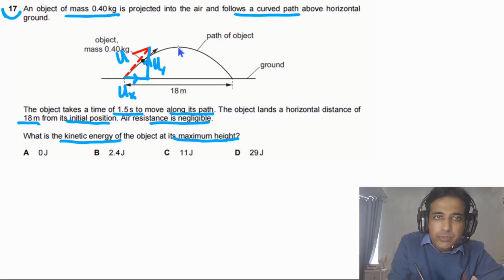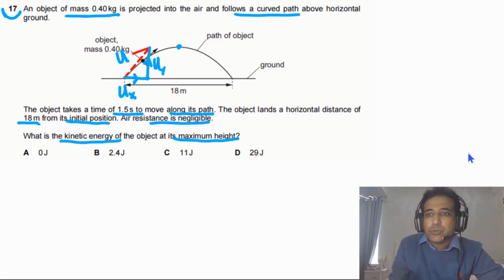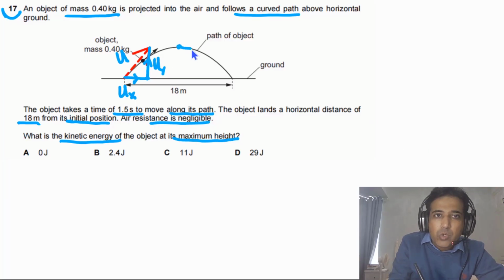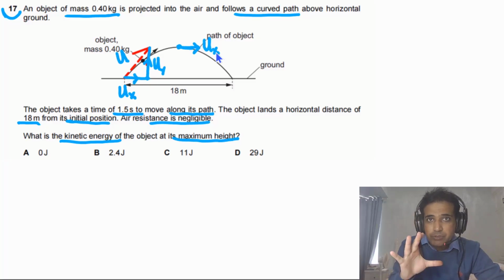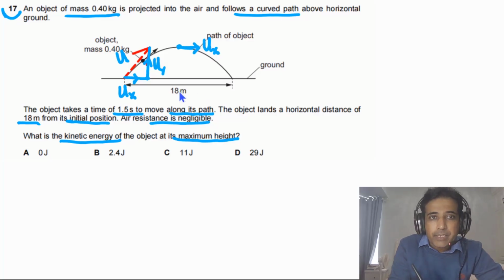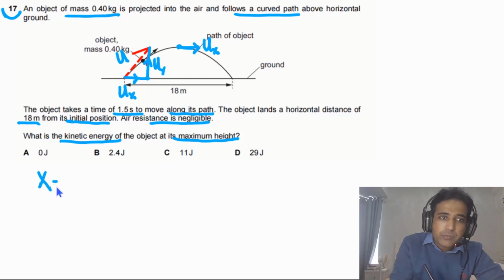For this question we need to calculate the kinetic energy at this point. So at the maximum height, the object has only the horizontal component of velocity, meaning this is only ux. As there is no air resistance, there is no force acting along the horizontal, so the horizontal component of velocity will remain constant. And in this case we have the horizontal displacement, which simply will be equal to the horizontal component of velocity times the time taken.